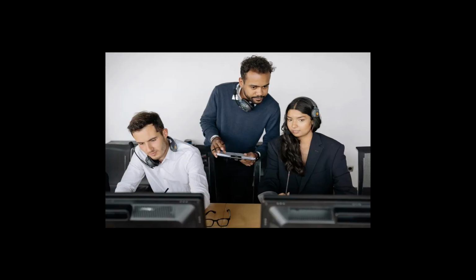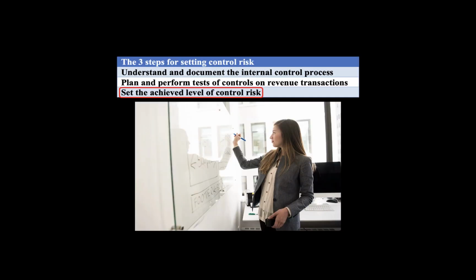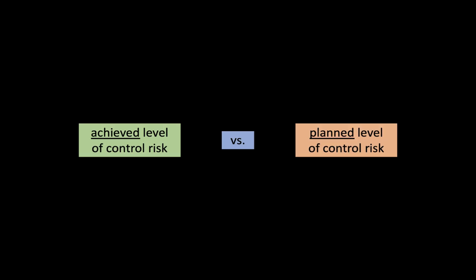The auditor can test the controls by talking to the client's personnel, inspecting documents, observing the control being applied, and reperforming the control. The final step is to set the achieved level of control risk. Here's how this works. After testing the controls, the auditor compares the achieved level of control risk to the planned level of control risk. If the achieved level exceeds the planned level of control risk, this means the auditor can't rely on the client's internal controls to the extent the auditor had initially thought.